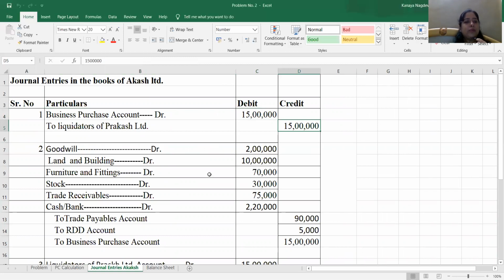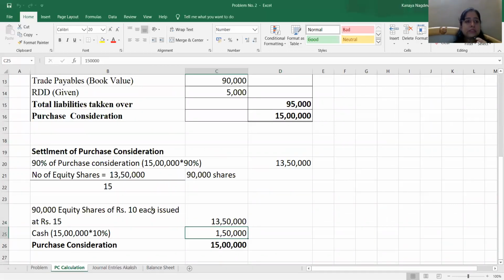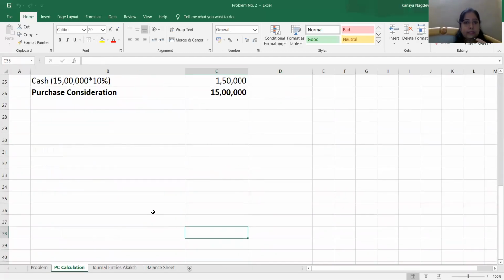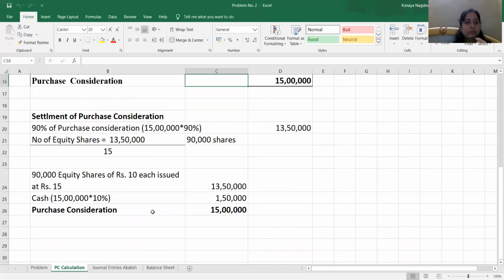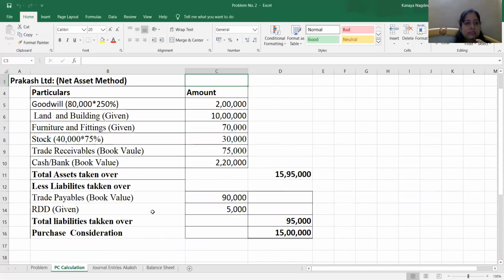Thereafter, they will be incorporating the assets and liabilities. Whatever assets and liabilities are in the PC statement we have seen, all those assets are to be debited and liabilities are to be credited. So this we have seen already. All these assets, goodwill, land and building, furniture, stock, trade receivables, cash, are to be debited. These two liabilities are to be credited, as well as business purchase is to be credited with 15 lakh.